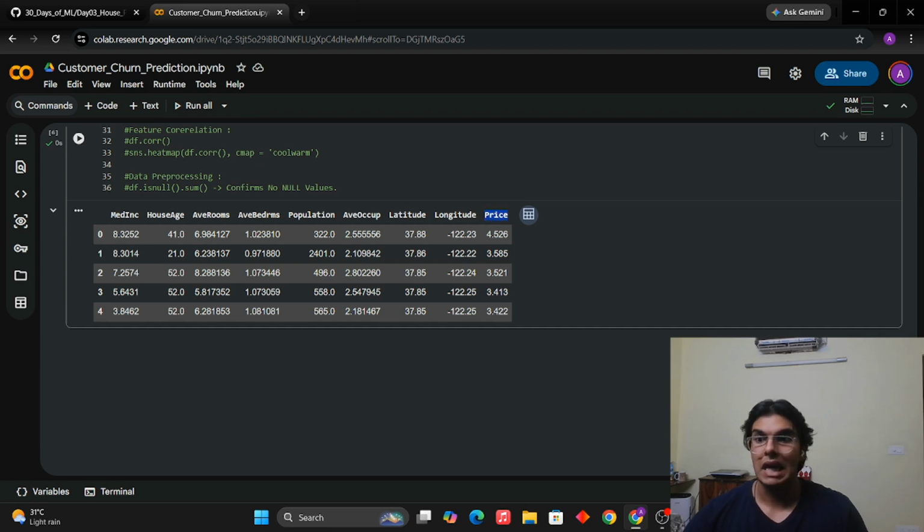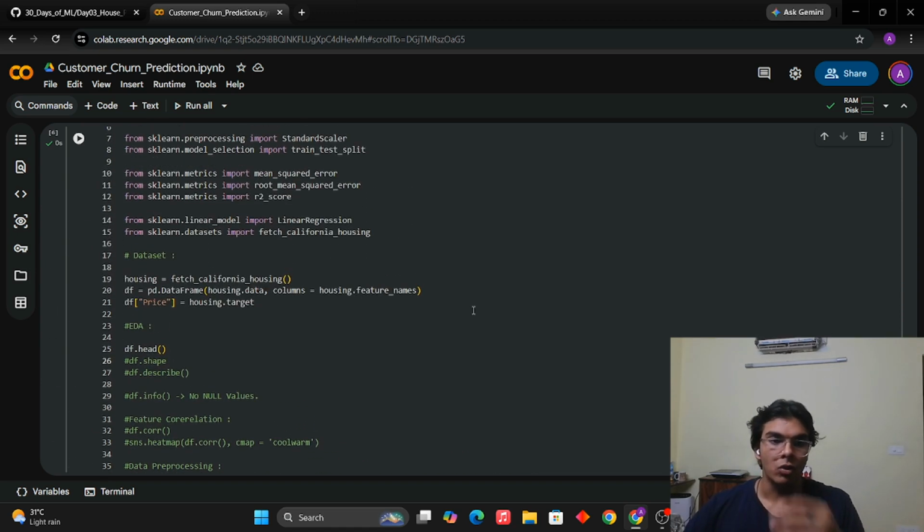And for that, I am using historical data, which means data which has already been collected and given to me, spoon-fed, in table form. So this is just to get an idea of how the data looks.